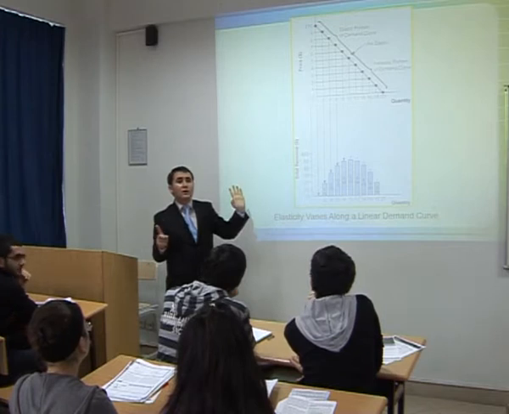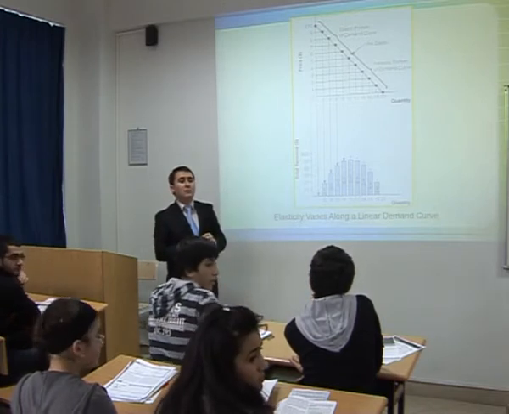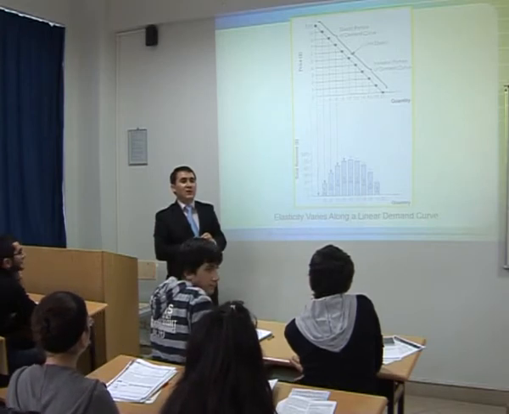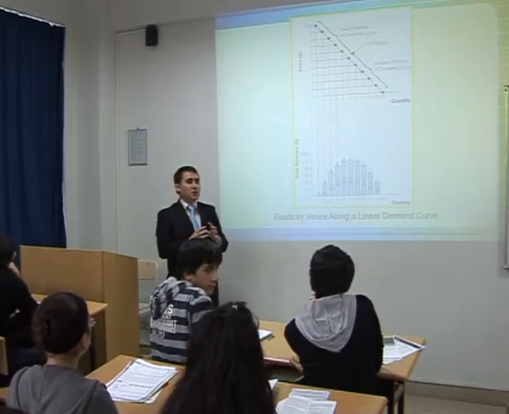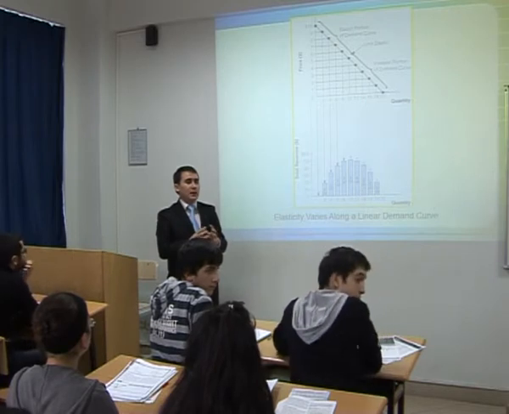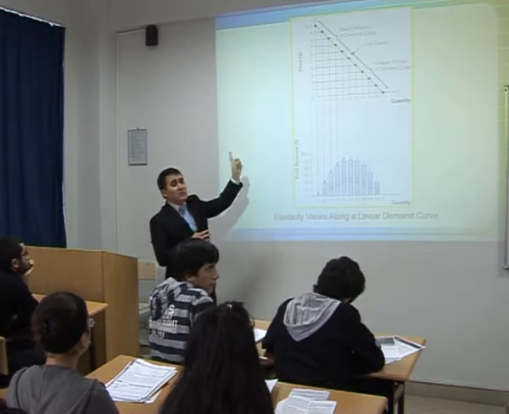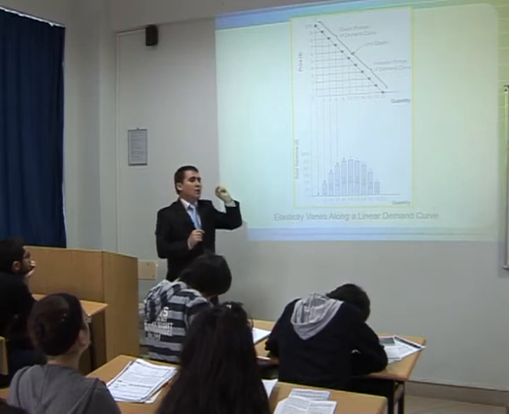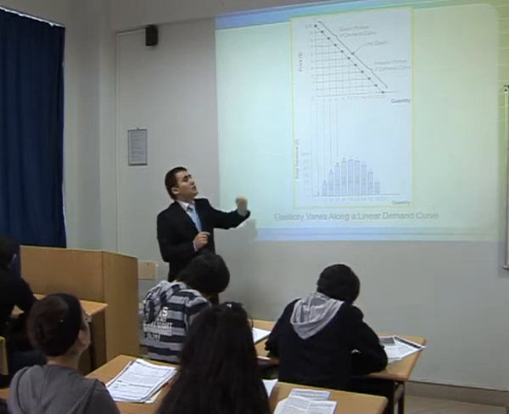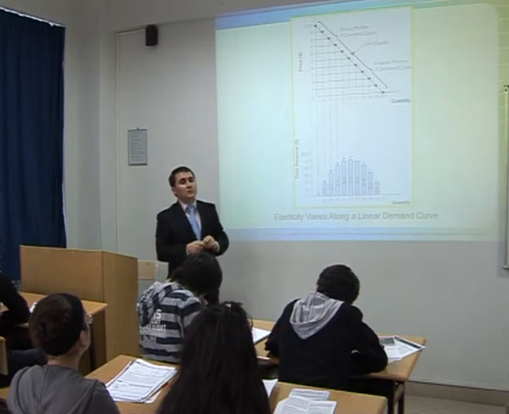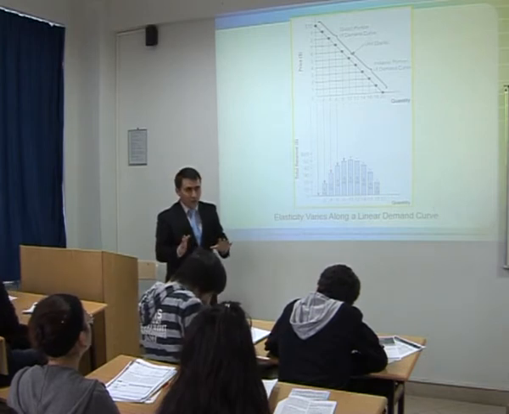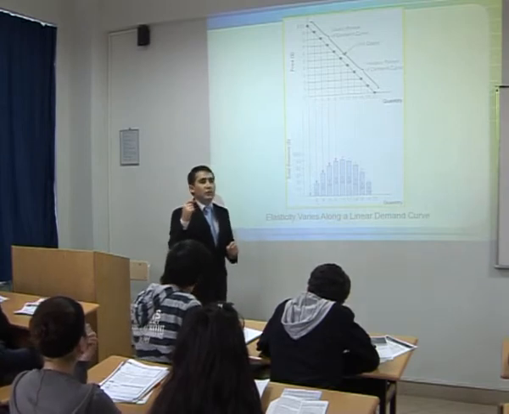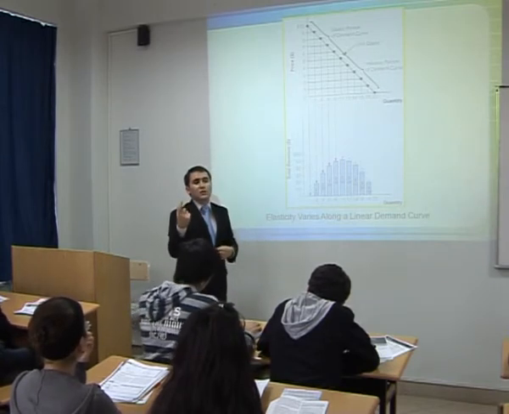Okay, everybody? What's the problem? Okay. So, do we know what the percentage change is? Okay, nice. So, please let me say this one. When price goes up from 1 to 2, what's the percentage change in price? 100%, right? So, what was our formula for the price elasticity of demand?